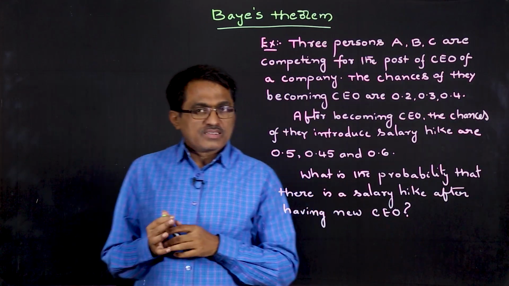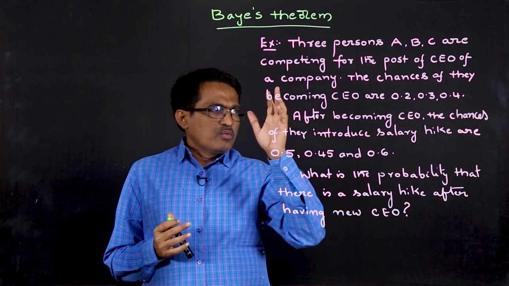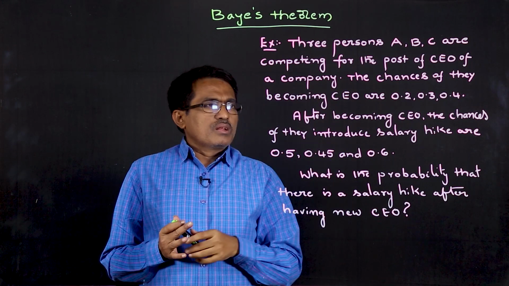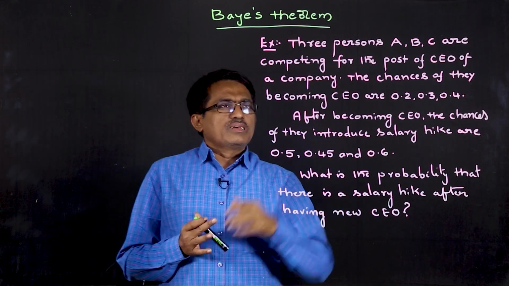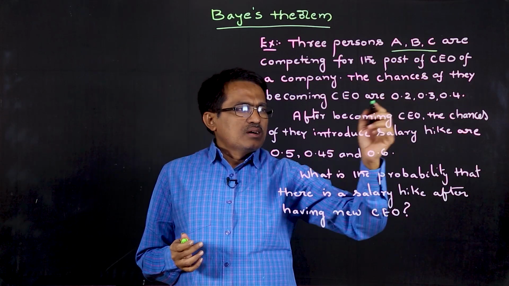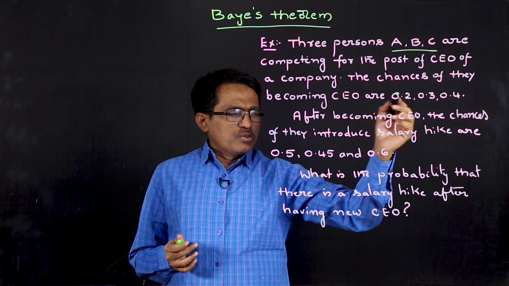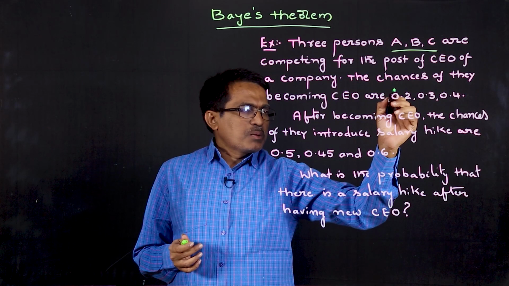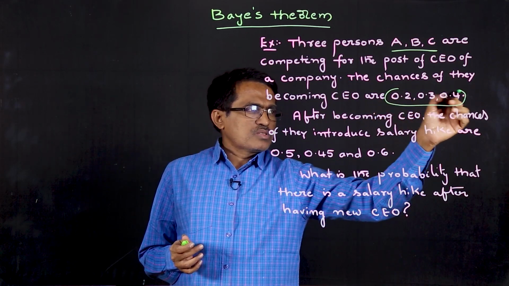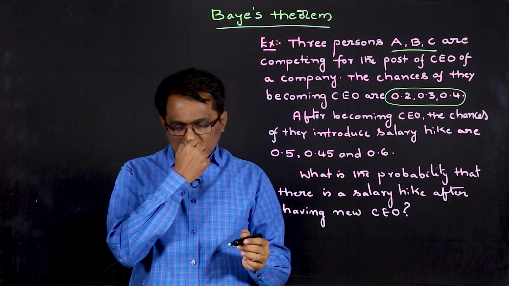So welcome to today's session. We'll go through this example. Here, what is there? Three persons A, B, C are competing for the post of CEO of a company, and the probabilities of them becoming CEO are given as 0.2, 0.3, 0.4.